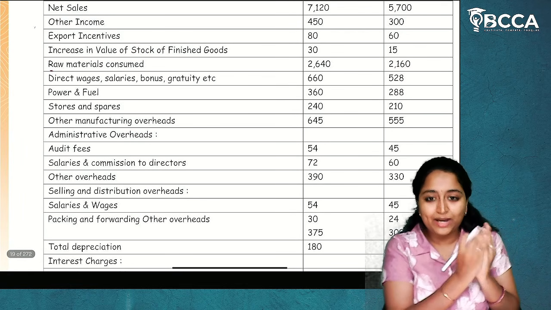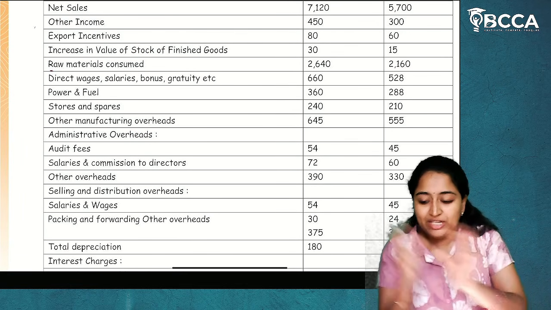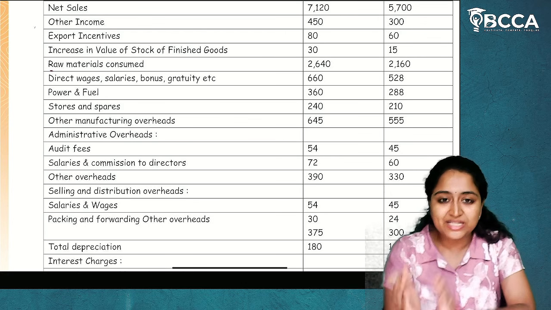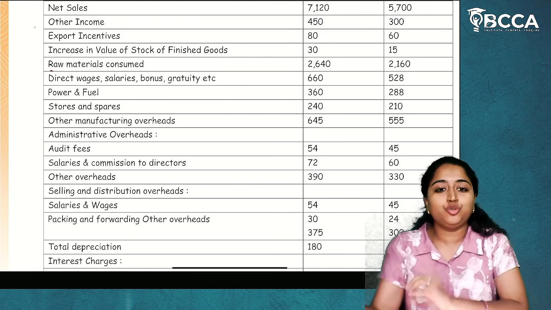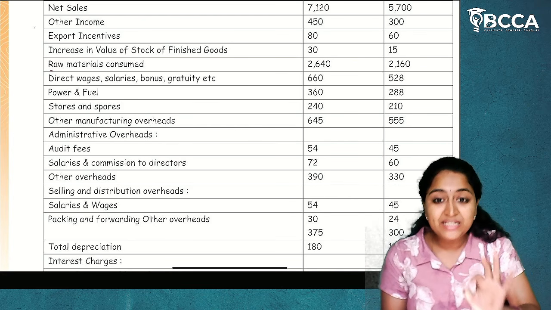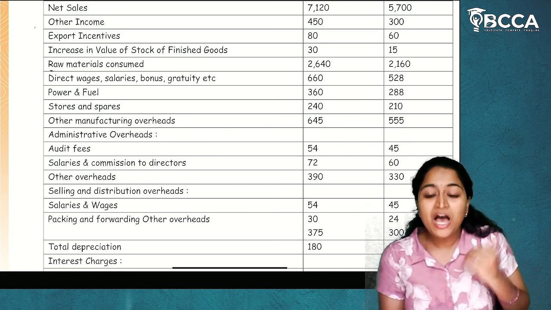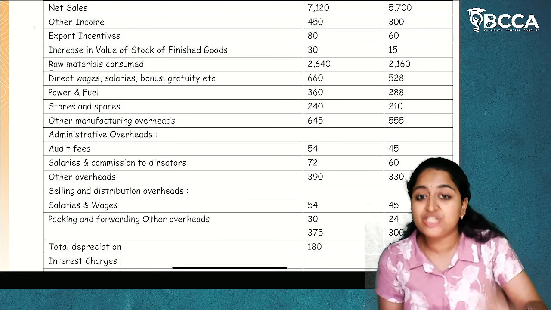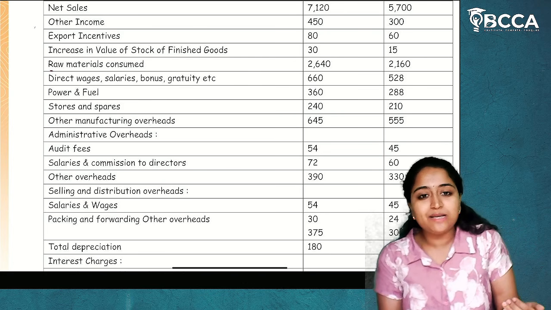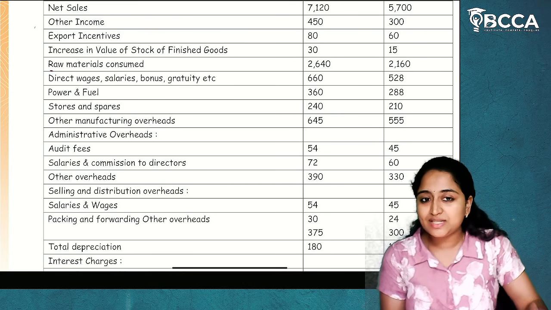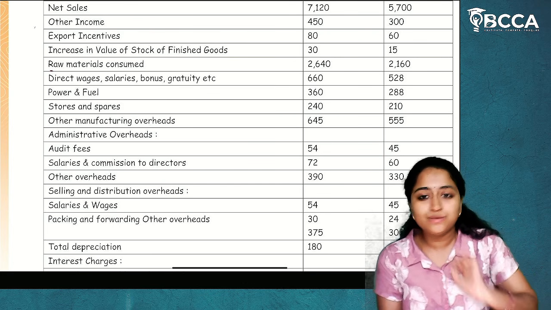You just have to take this and split it into 3 different parts: value addition, earnings available for distribution, and distribution of earnings to different claimants, and place it in those tables. But the presentation is very, very important. How you present it in the examination will fetch you the marks. Even though your answer is right, if your presentation is bad, you will lose marks there.